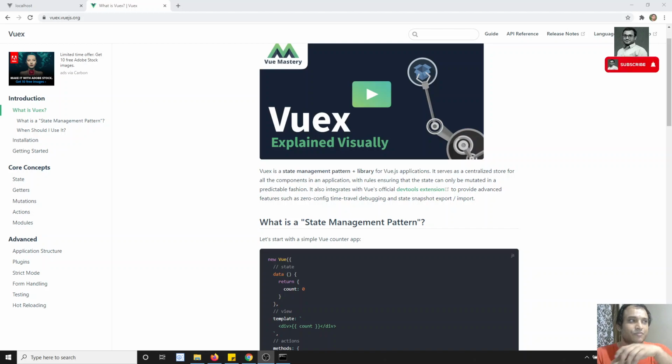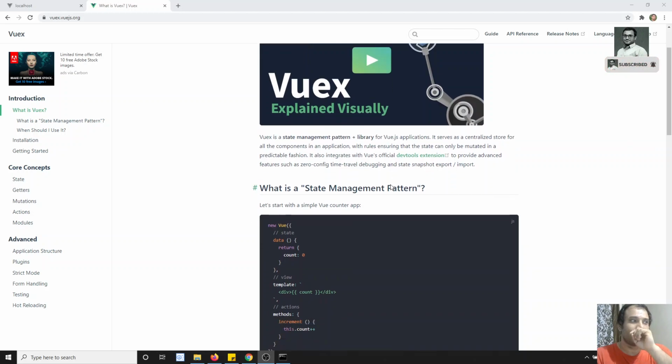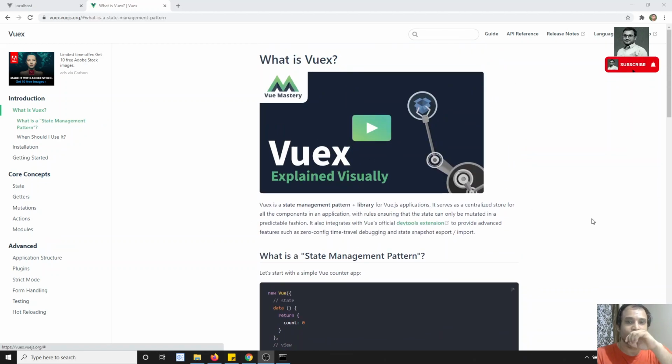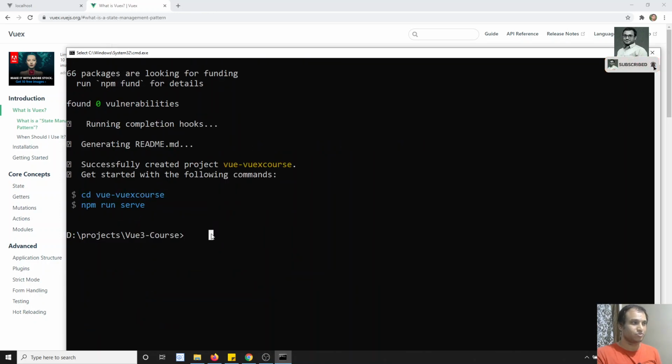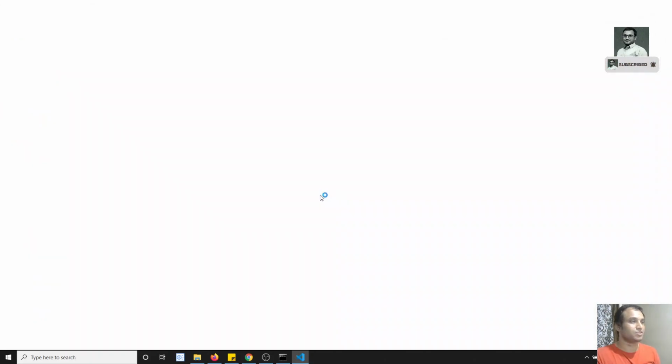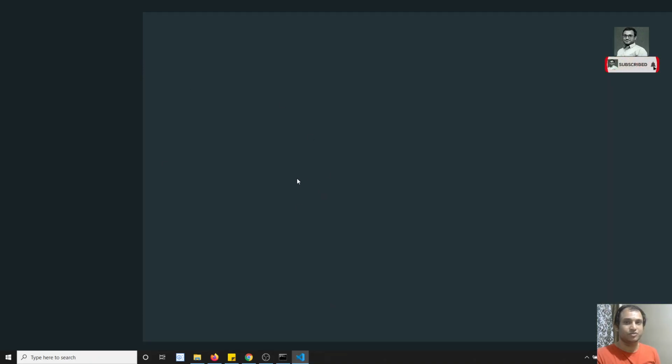The Vue.js state management pattern uses Vuex. Let's try to know what this Vuex is. I have created a new project, Vue-Vuex course. Let's try to open this code in Visual Studio. I have opened this project in Visual Studio.